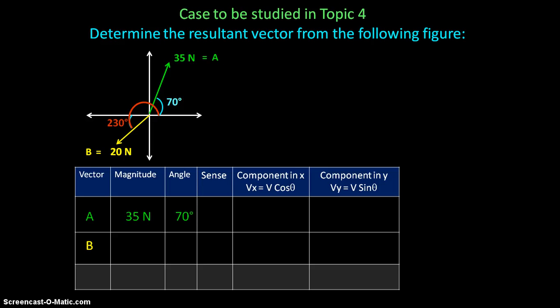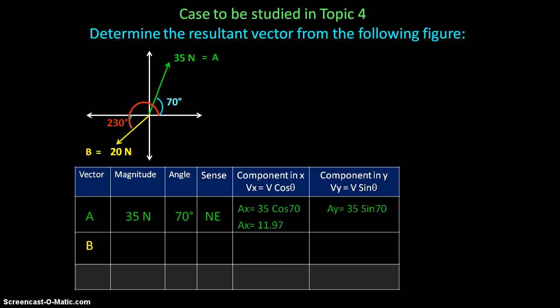Its angle is 70 degrees. Its sense, check. This vector, vector A, is going to the north, but also to the east. So it's northeast. The component in x of vector A will be equal to 35, because it's the magnitude of the vector, times cosine of 70. Okay? And this will give you 11.97.